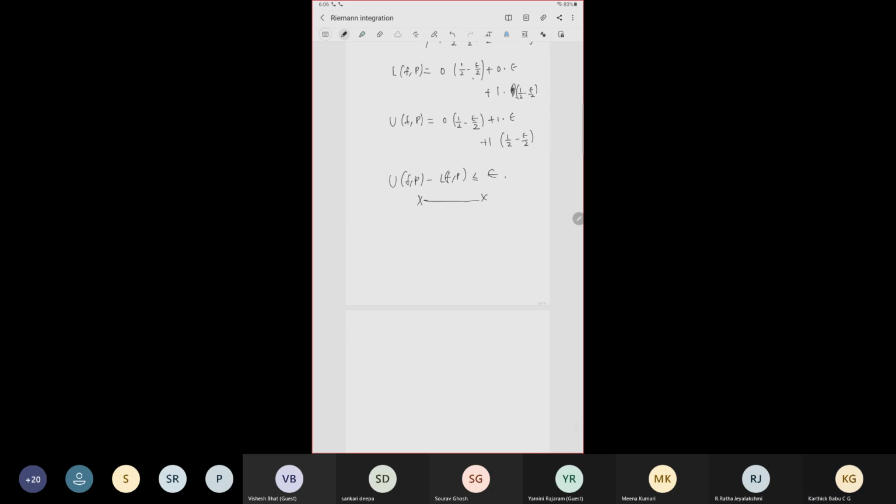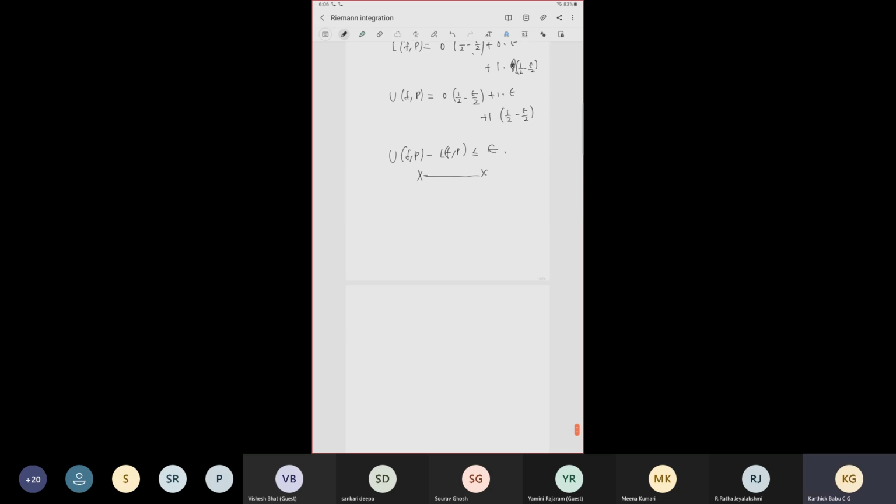So now I'll do it for monotone functions. A monotone function is also Riemann integrable.